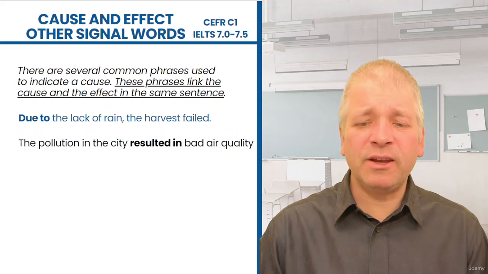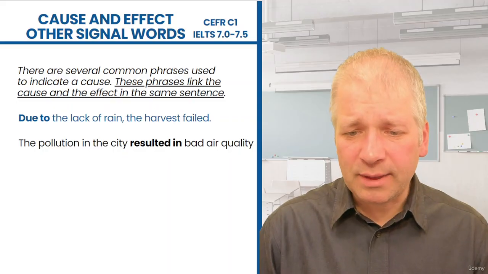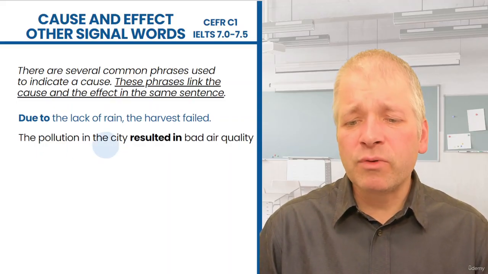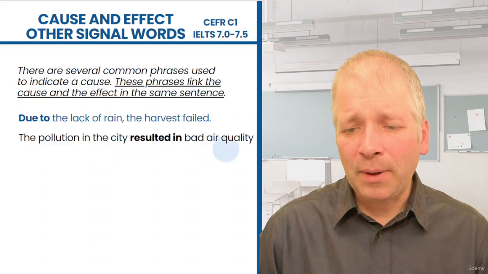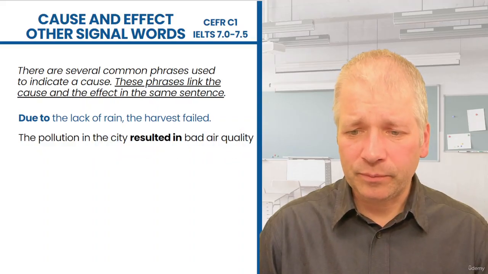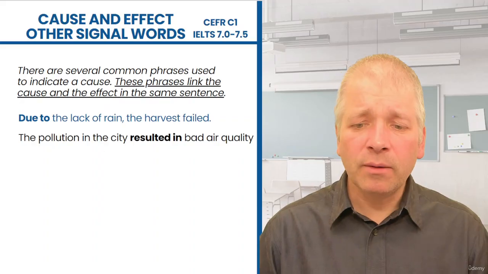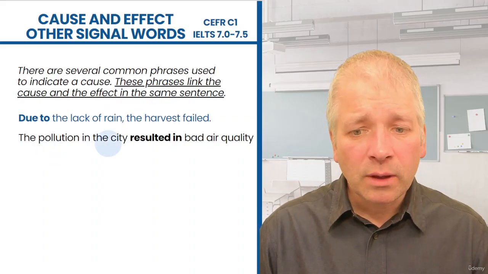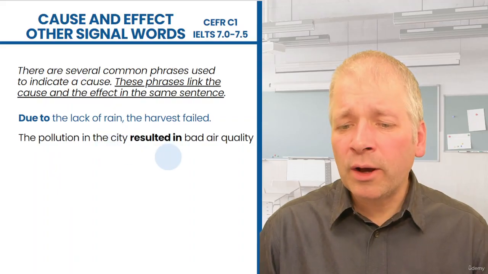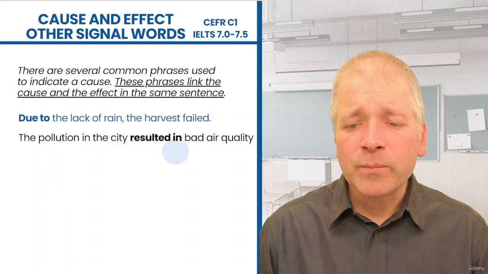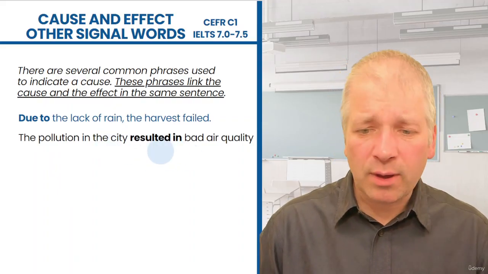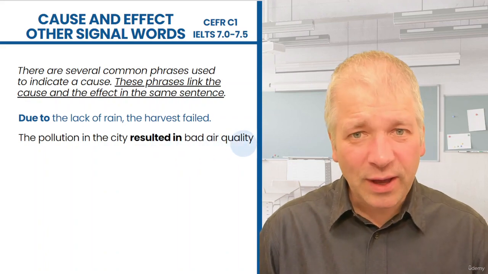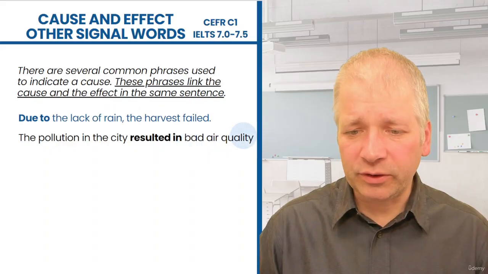This one comes in a different place in the sentence. The pollution in the city resulted in bad air quality. So here, the pollution in the city is the cause. And then our signal word joins the result at the end, or the effect at the end, bad air quality.